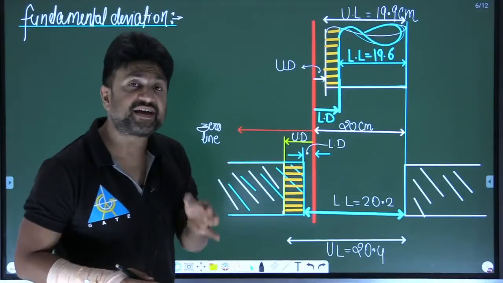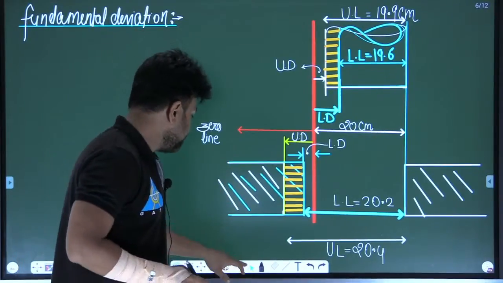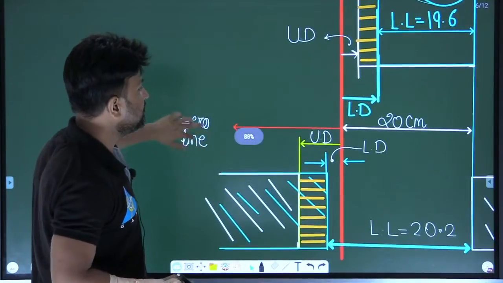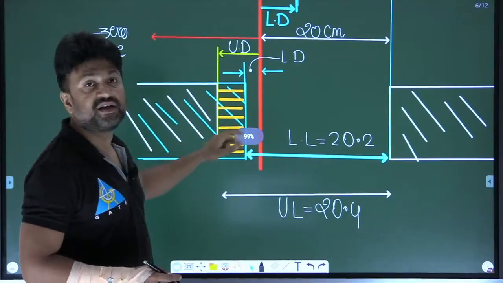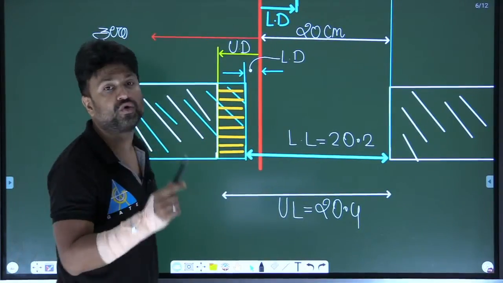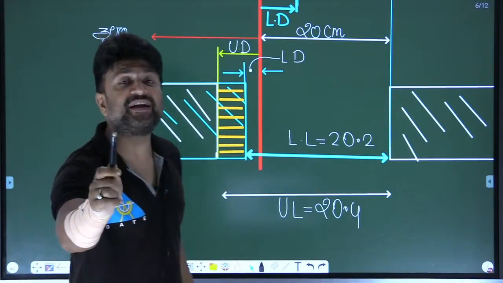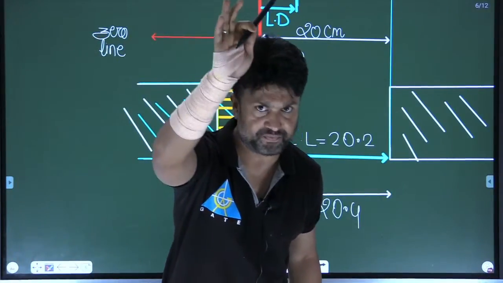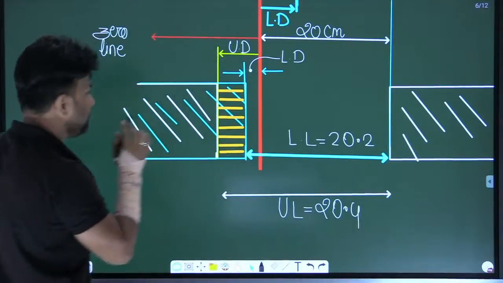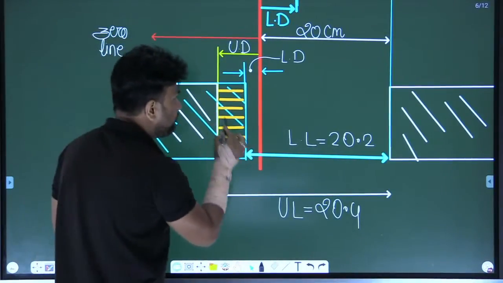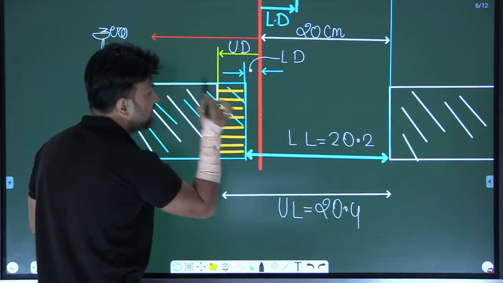Now, how can you decide the fundamental deviation? You have to select the nearest distance. Suppose you are finding the fundamental deviation for the hole. You have to select that hole which is nearer to the zero line.